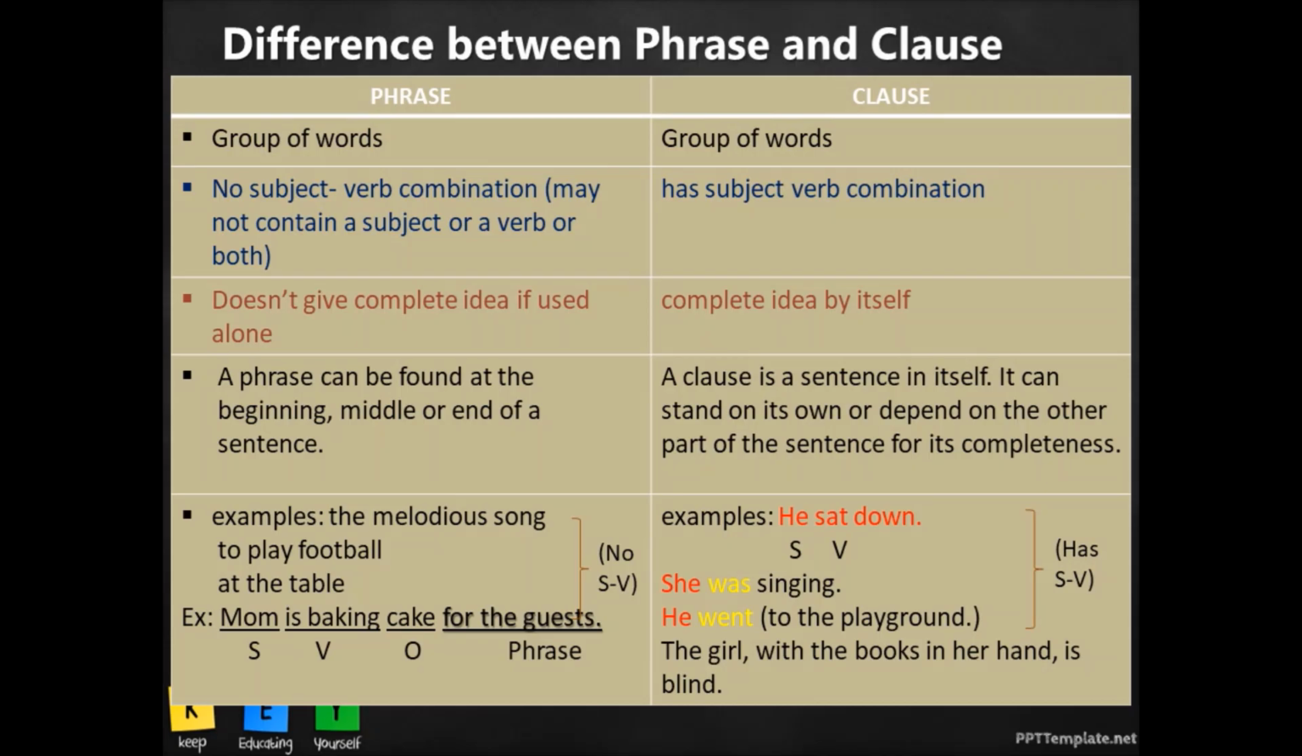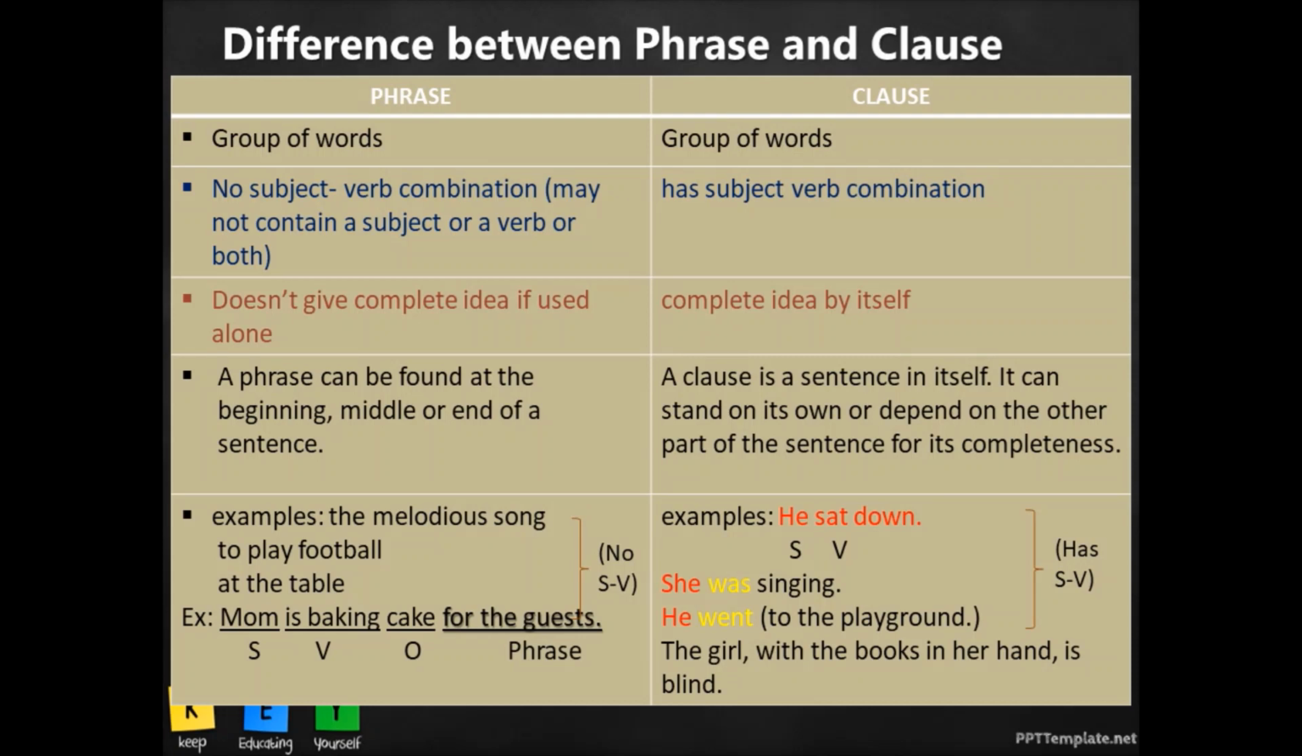Similarly, to play football. Now there is some meaning to it, but because it doesn't have a verb or the subject, we don't get a clear idea. Remember, to play is not a verb. Okay, it is an infinitive, to plus verb, right? It doesn't do the work of a verb. And what does the phrase state? That it is a group of words which does not have a verb in it. Fine. So again, we term these groups of words as a phrase.